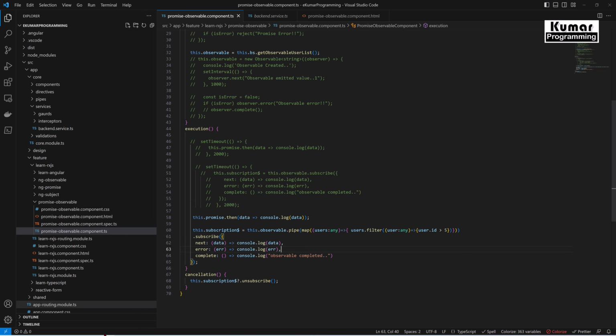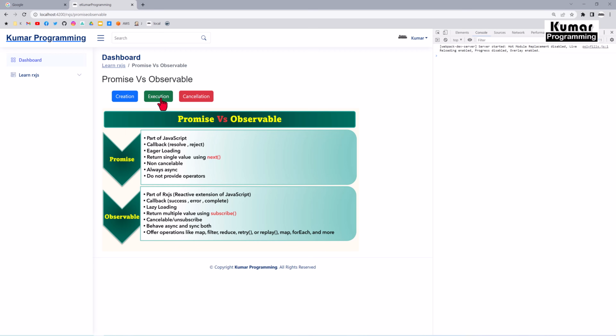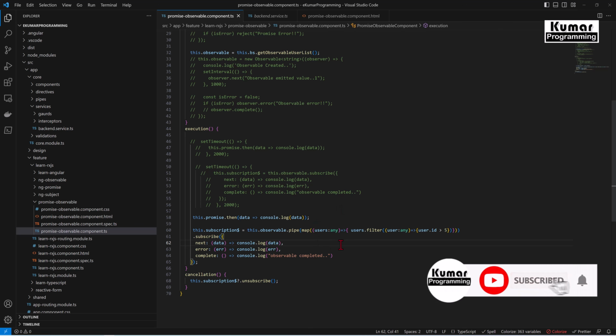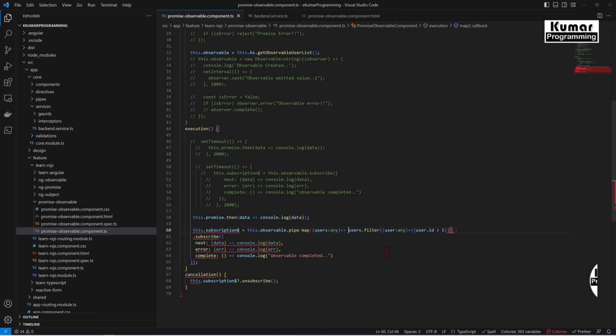Let me see to the application now. Create and execute. So we are getting here result as undefined. So now let me see what is the mistake we have here. So here we are using a user filter. So let me use the user filter directly here, and this user filter user and user.id is greater than or equal to 5.